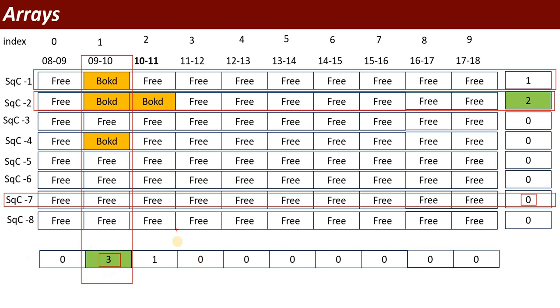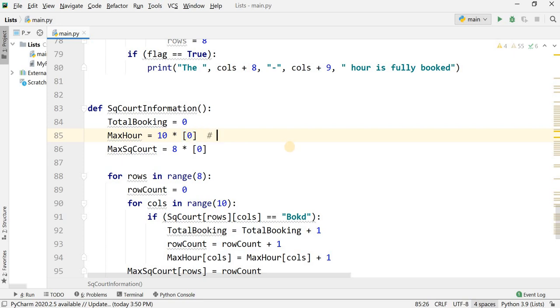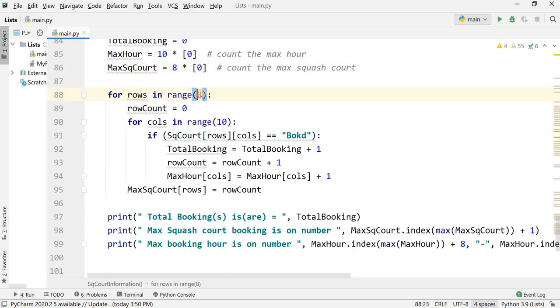Okay. I am going to implement this idea. I have taken an extra list. This list will be used to keep the record of all the times, and another extra list will be used to keep the record of all the squash code numbers. Okay. Here, max hour will count the maximum hours, and max squash code is used to count the maximum squash code per row.